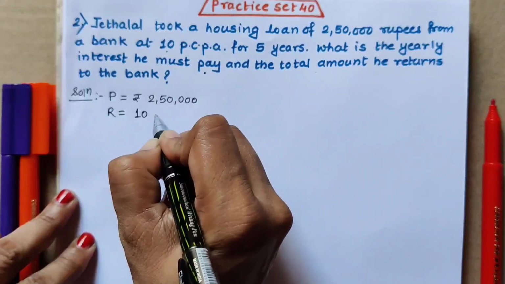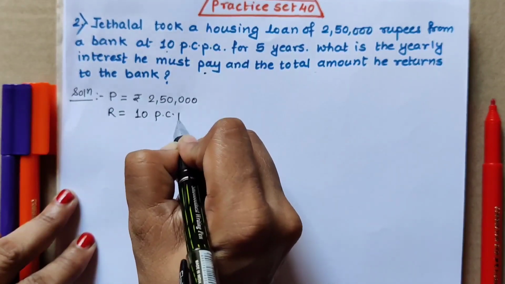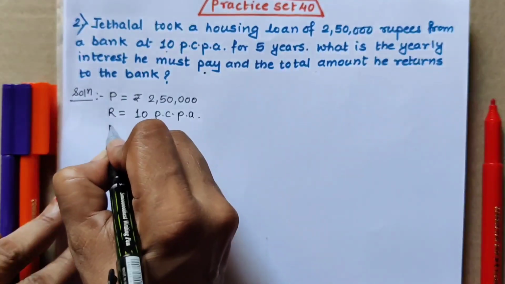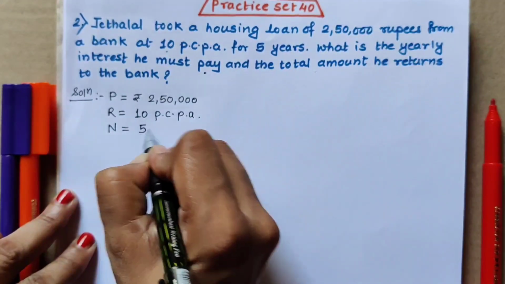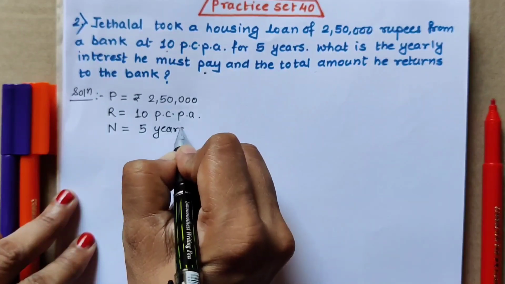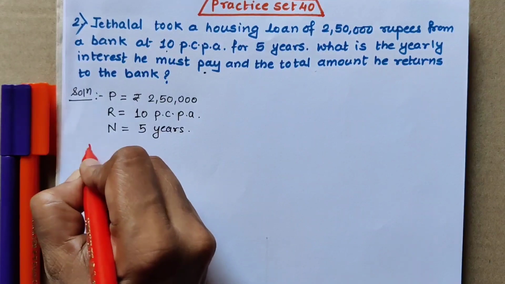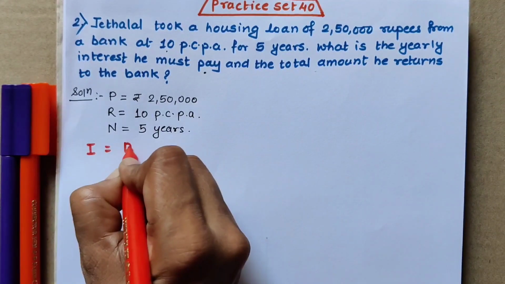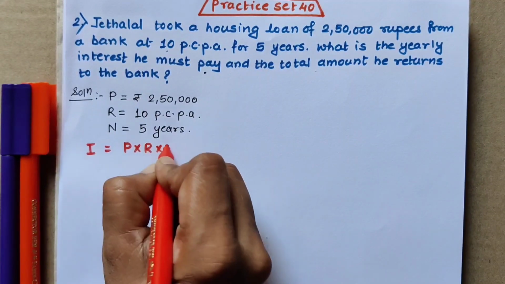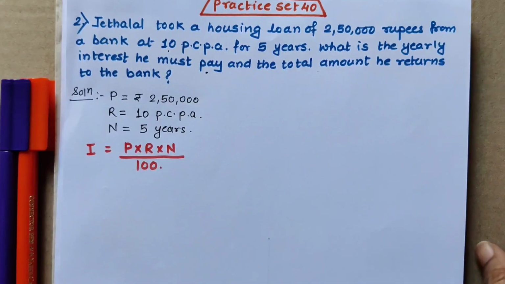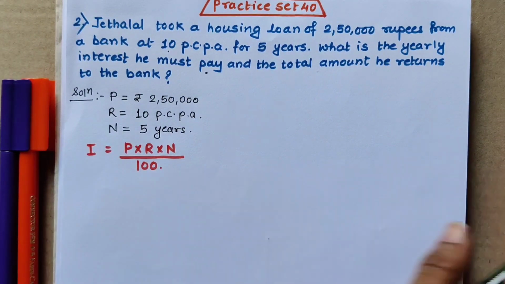We can write 10% also or 10 PCPA also. And how many number of years are there? 5. Number of years are 5. So after writing the values of P, R and N, we can write our formula of total interest, which is I is equal to P into R into N upon 100.